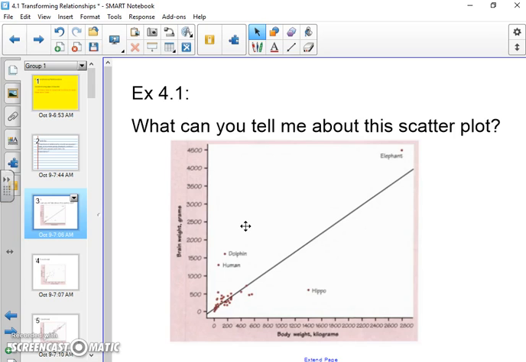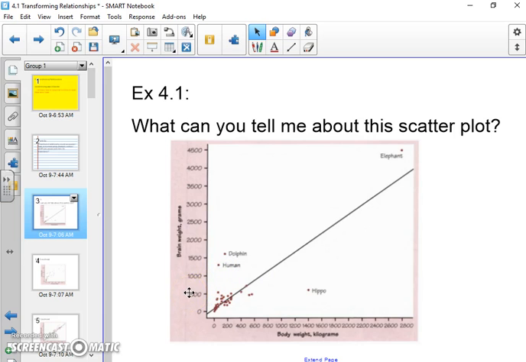So, people told me there's 4 obvious outliers. So, the elephant, the hippo, human, and dolphin. So obviously elephants are much bigger creatures, so they have much bigger brains. Hippos, they're bigger, but they're not very bright, so they have smaller brains. And then humans tend to have pretty big brains because they're smarter.